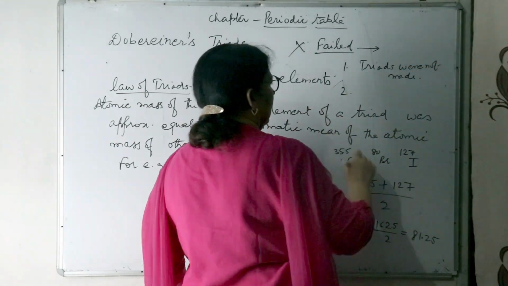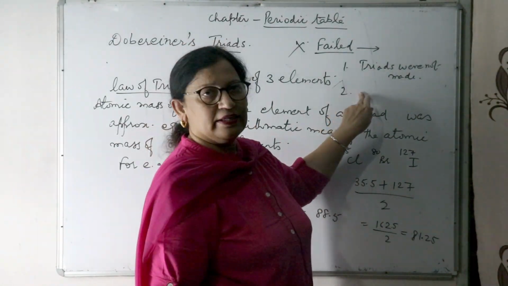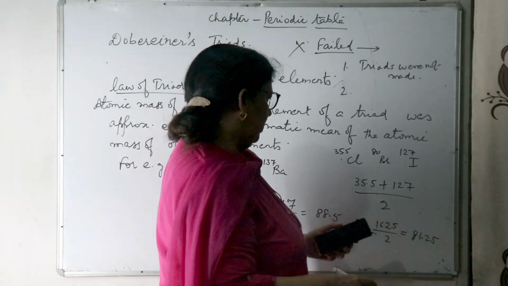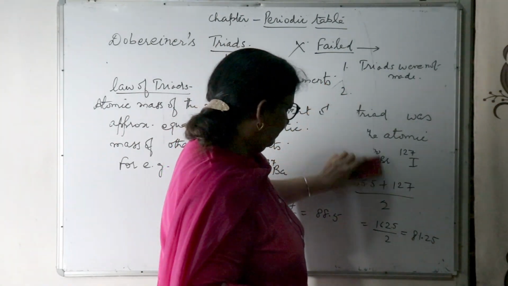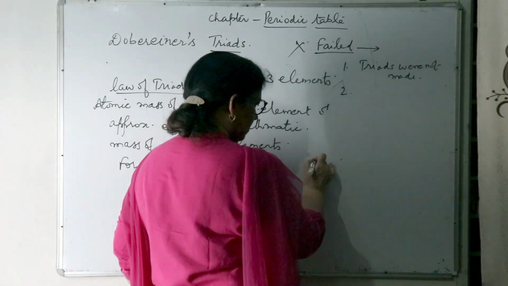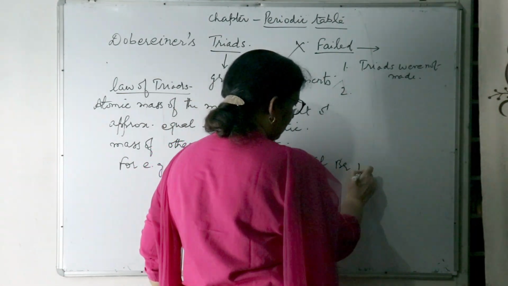Secondly, for some elements, triads were not formed even in their own family, like the halogens. We made the triad of chlorine, bromine and iodine.